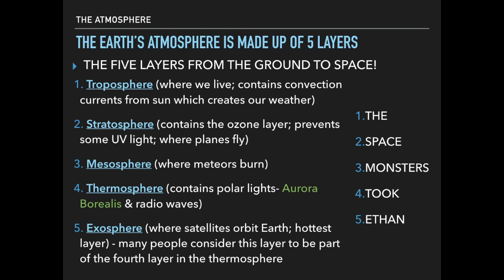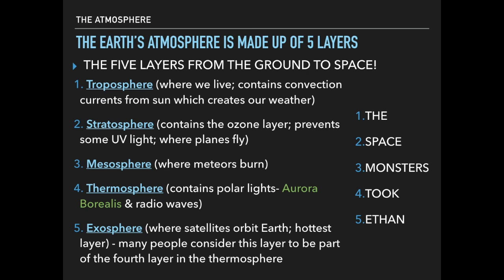Above the troposphere, we will have the stratosphere. The stratosphere contains the ozone layer, which prevents UV light from penetrating. The stratosphere will also be where the jet stream is. This is where planes fly. Then we have the mesosphere, M for mesosphere, M for middle. This is also where the meteoroids or meteorites burn up.